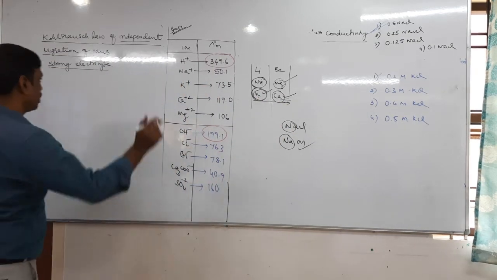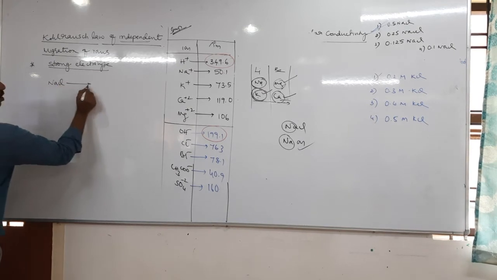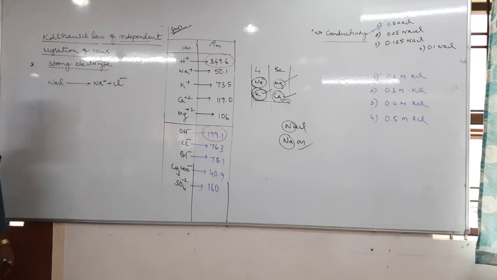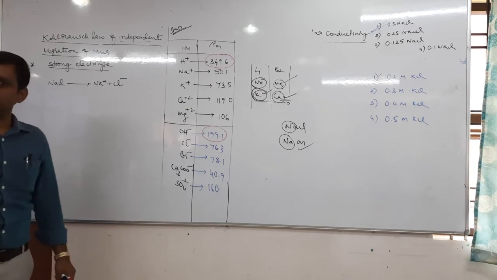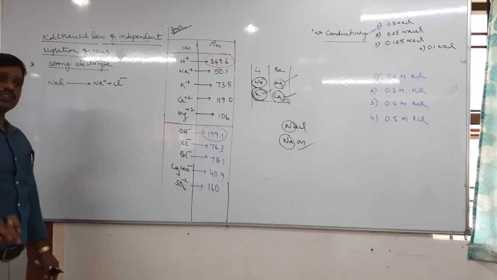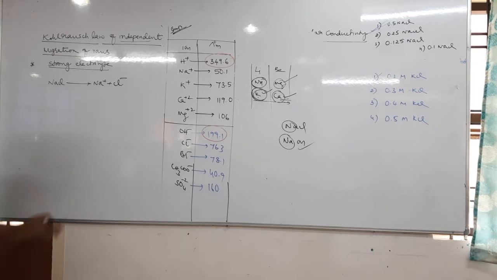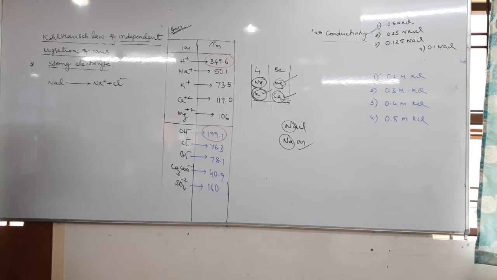For example, let us take NaCl, a strong electrolyte. Why? Because it is a salt. All salts are strong electrolytes, irrespective of nature, whether weak acid salt, strong acid salt, weak base salt, or strong base salt. NaCl is a strong acid, strong base salt, so it is a strong electrolyte.